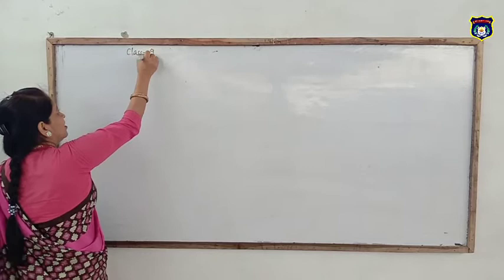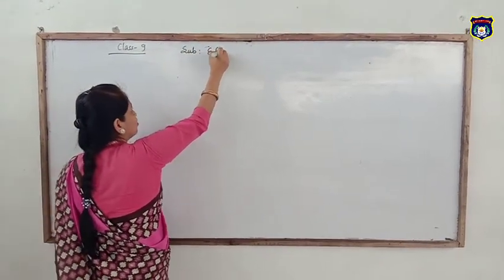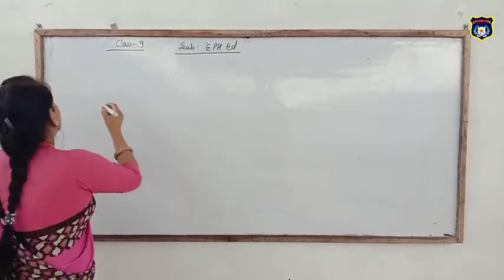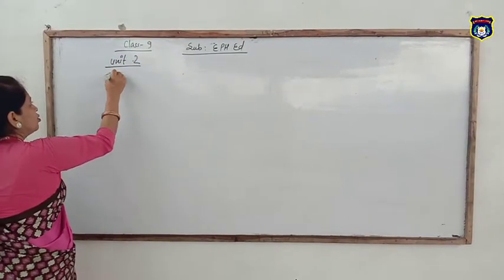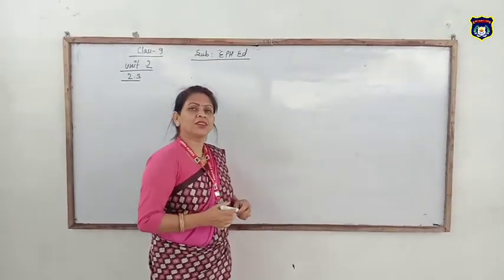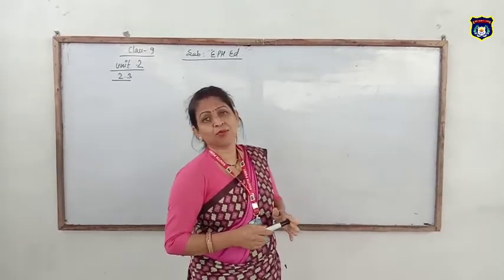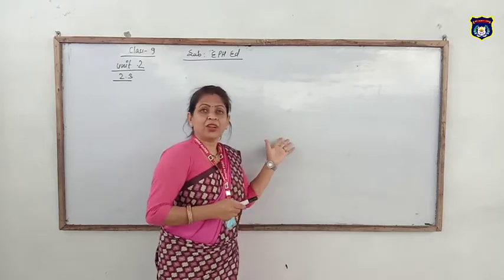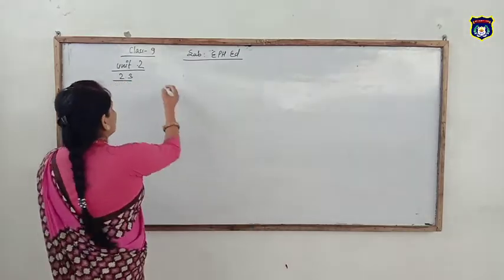Class 9. Our subject is EPS, Environment Aid and Population Aid. Unit 2.3. Students, as usual, we know that we have discussed our unit 1, that is population, environment and education, and their interrelationships. Earlier we also described demography.